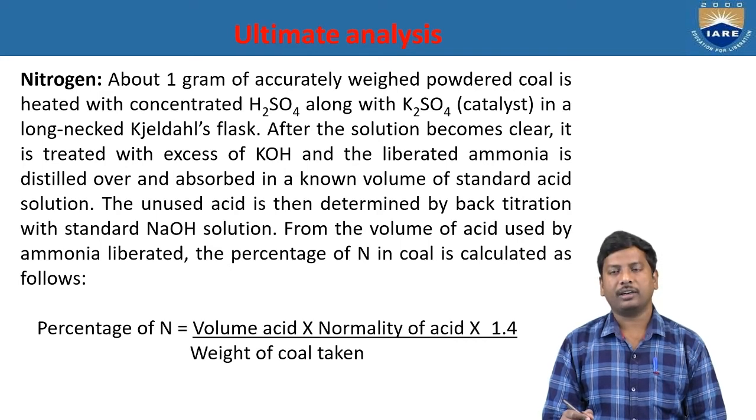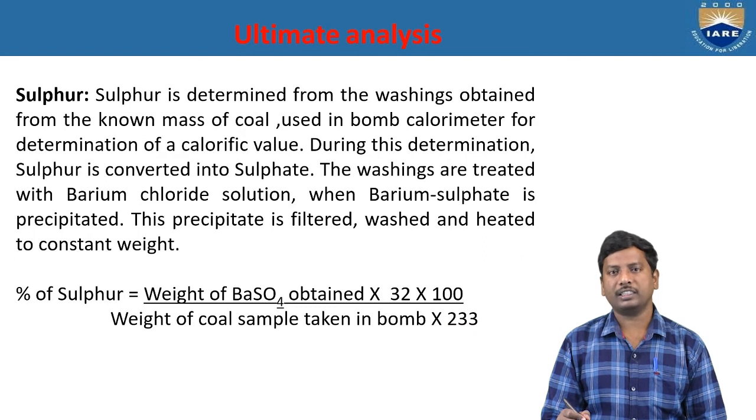That means percentage of the nitrogen is equal to the volume of the acid into normality of the acid multiplied by multiplication factor 1.4, divided by weight of the coal taken. The multiplication factor is 1.4. And the next content is sulfur. So sulfur is determined from the washings obtained from the known mass of coal used in the bomb calorimeter for the determination of the calorific value.